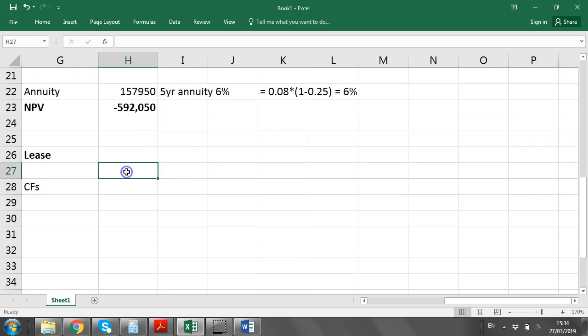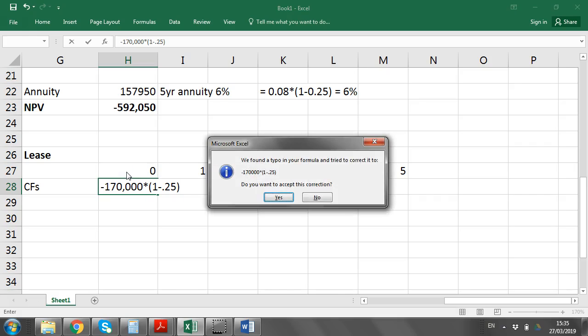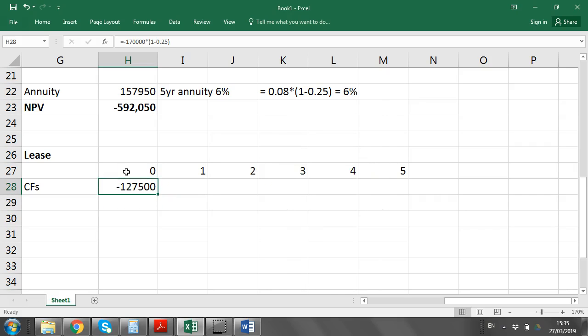So here you're doing 0, 1, 2, 3, 4, and 5. You're paying this in advance, so it's minus 170. But just be careful, you multiply by 1 minus t, because that lease payment is tax deductible, because it's a valid business expense. So the true net cost to you for buy versus lease will be 127,500. That is the after-tax cost of the lease payment.